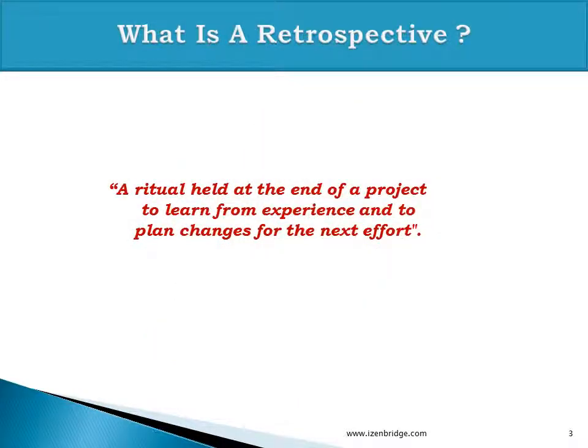So what is retrospective? Retrospective is a ritual held at the end of a project, sprint or release to learn from the experience and to adapt, to change the plan for the next effort.